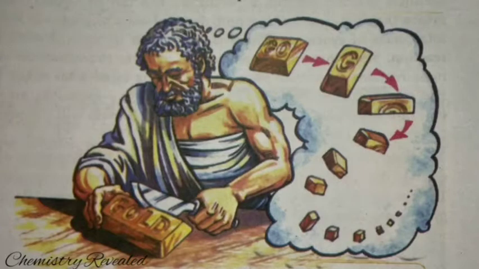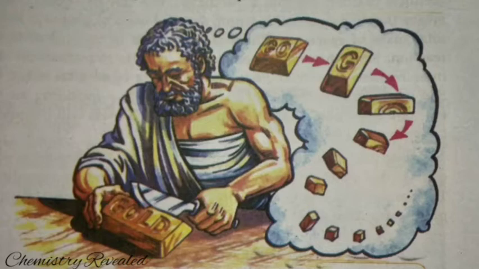What do you observe in this picture? A man is trying to cut a gold piece into fine pieces, or very small pieces, and his thoughts are going on how smaller pieces he can get, smaller, and even smaller. So, as you see, he is about to get very small particles, so small that they cannot be seen. So, what are these smaller particles called?